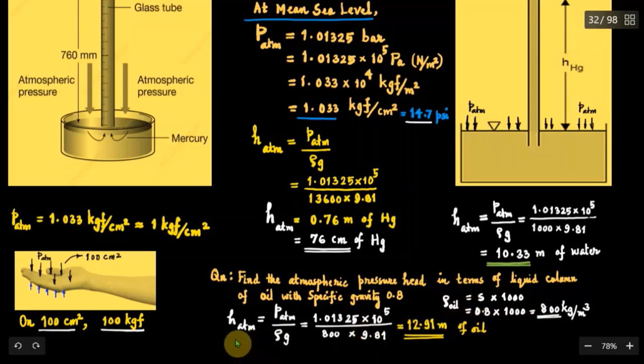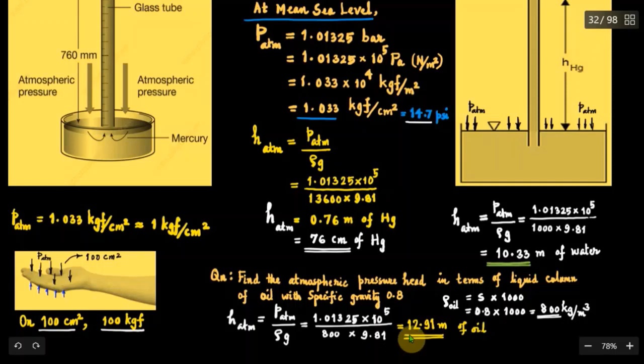Now the atmospheric pressure head in terms of height of the oil column of specific gravity 0.8, that is H_ATM, is equal to P_ATM divided by the specific weight of oil, that is rho into g. So 1.01325 into 10 to the power of 5 Pascal divided by 800 into 9.81, that is the specific weight of the oil specified.